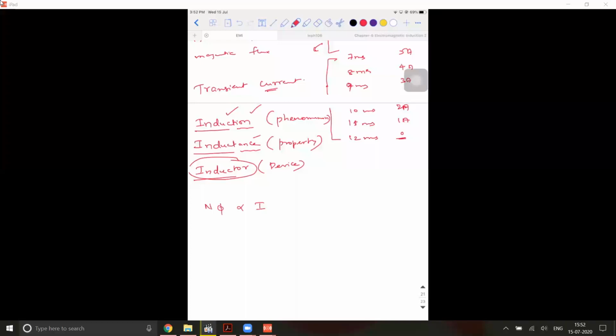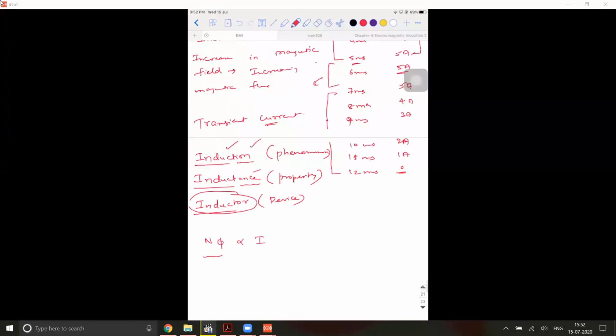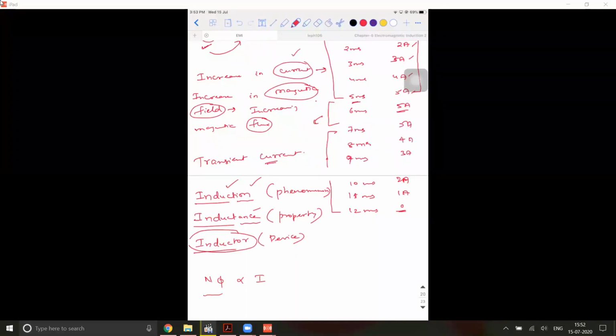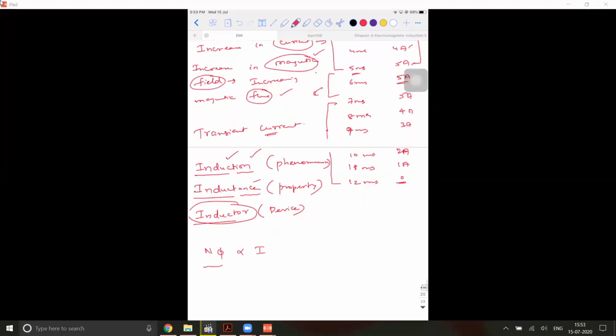I'm saying that the flux linked with the coil, I've already told you how it comes. Flux is linked because of the magnetic field. How does the magnetic field get generated? Due to the current. So who is producing the current? Its own current is producing its own magnetic field, its own magnetic flux. That is why I'm saying the flux associated with the coil is directly proportional to its own current during the process of growth or decay.